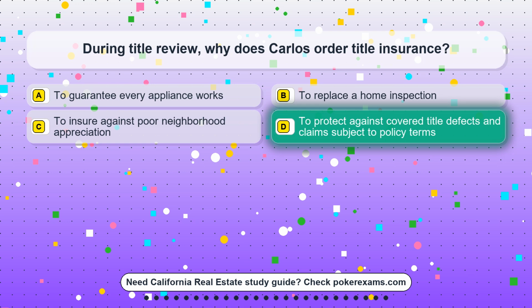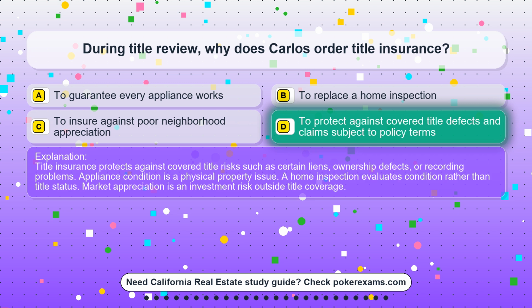The correct answer is option D. To protect against covered title defects and claims subject to policy terms. Title insurance protects against covered title risks such as certain liens, ownership defects, or recording problems.